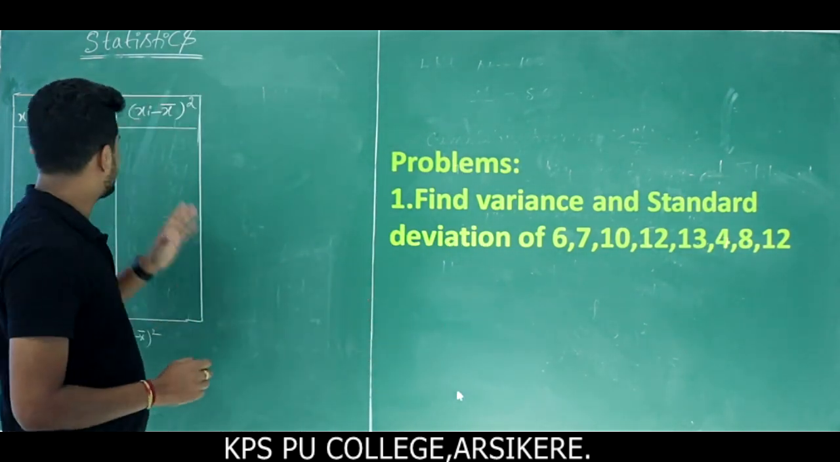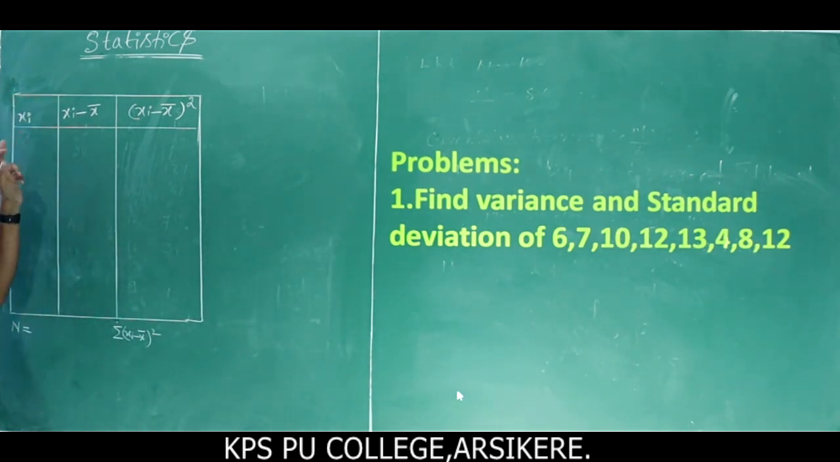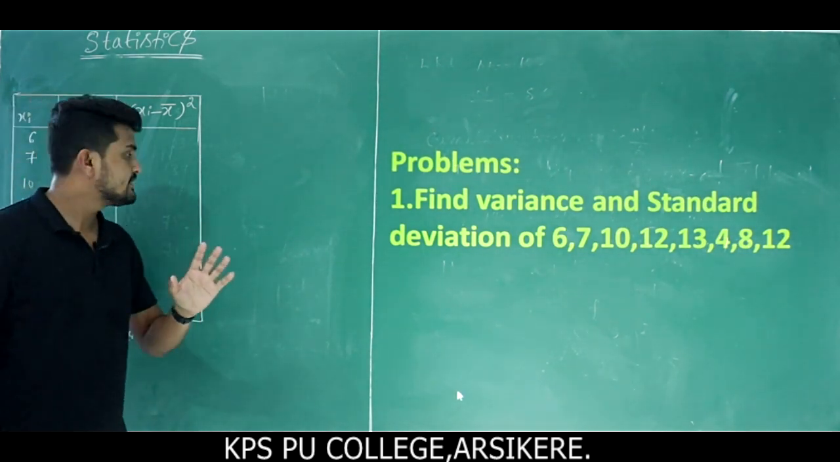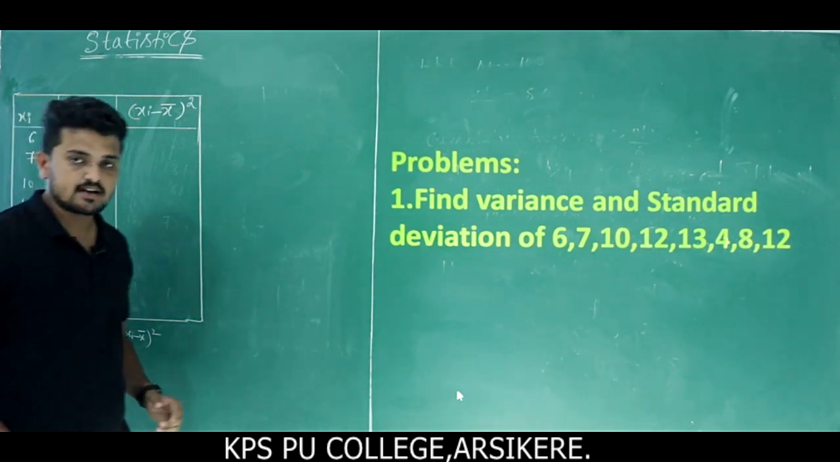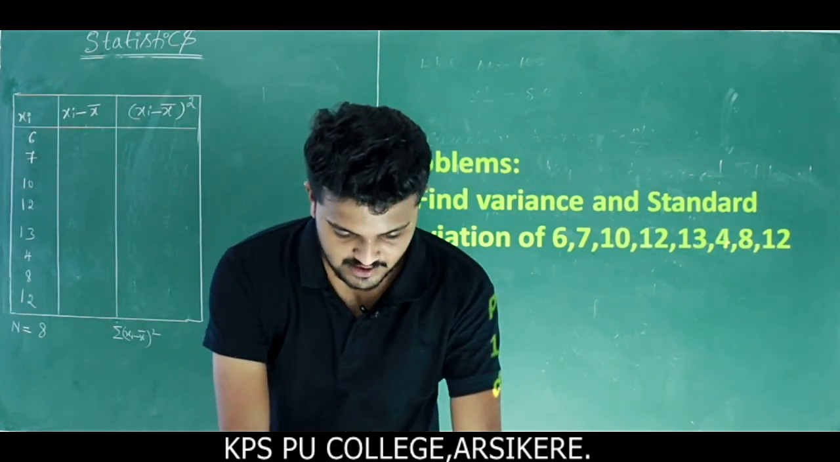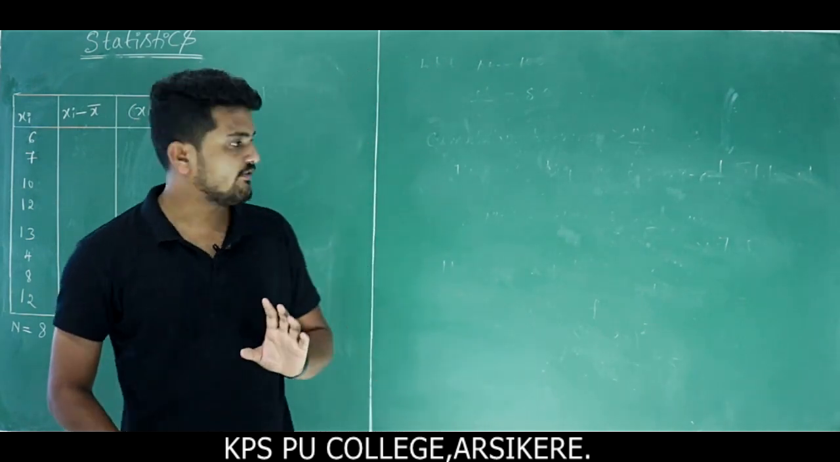So before that we have to construct a table. First write the xi values, which are already given: 6, 7, 10, 12, 13, 4, 8, 12. This is the value of xi. Then n, the number of observations, so n is equal to 8. Next we have to find xi minus x bar. To find xi minus x bar, first we have to find the mean value.